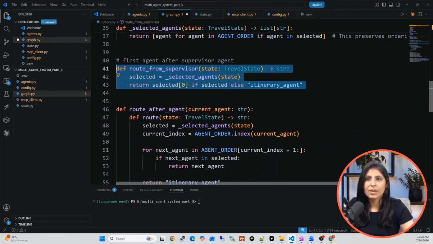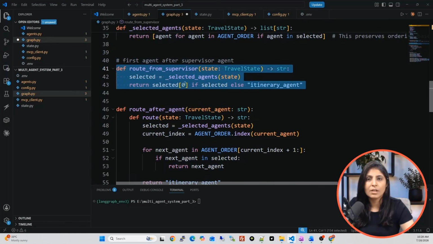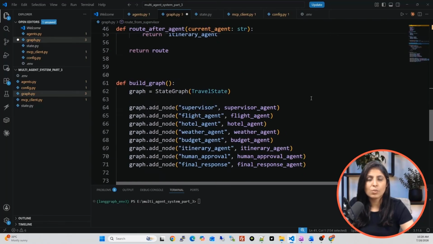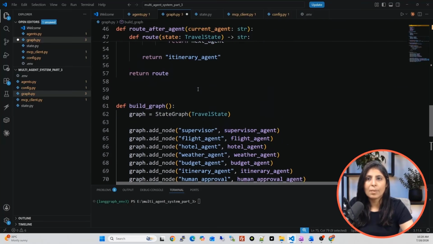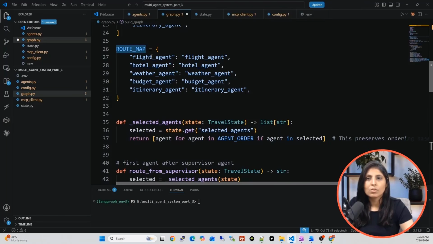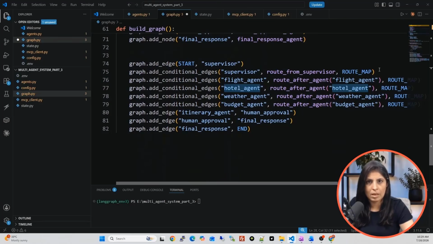See, root from supervisor. I've told you that the first agent after the supervisor agent will be decided using this function. So that is what we have written over here. So from the supervisor agent, using this function, we will know which is the next agent. And route map. Remember this route map over here. What I've told you is that if flight agent is getting selected, then run this node. If this agent is selected, run this node. So that is what we have mentioned over here in route map.